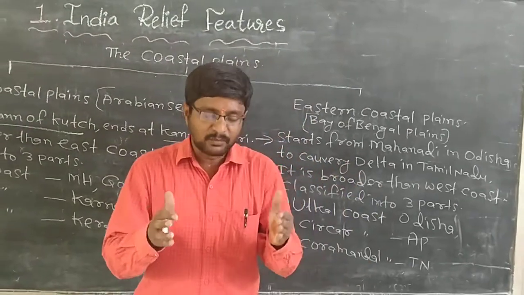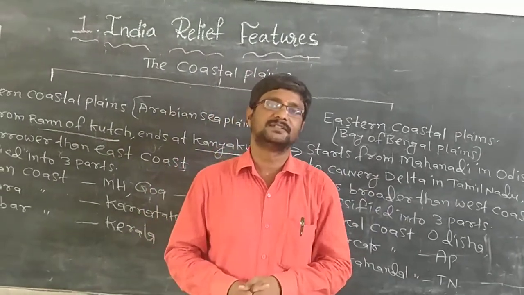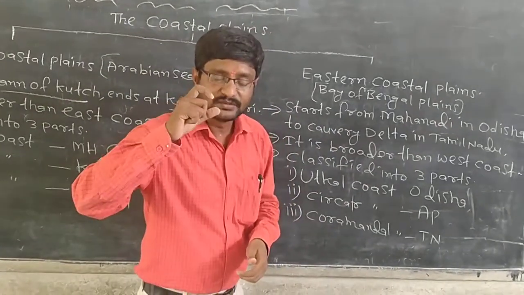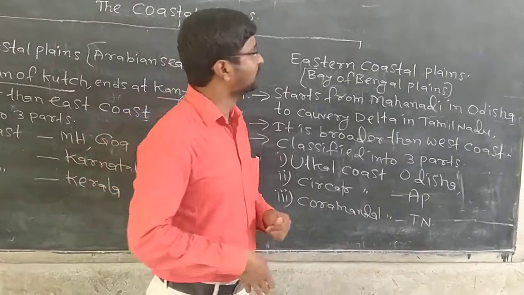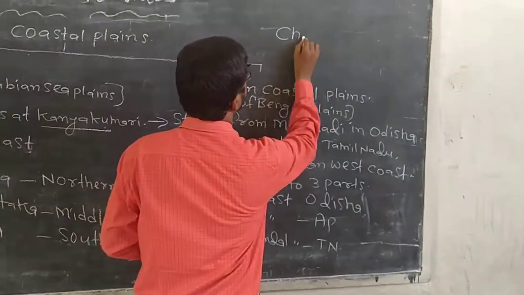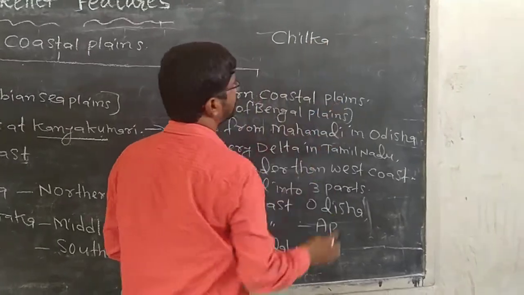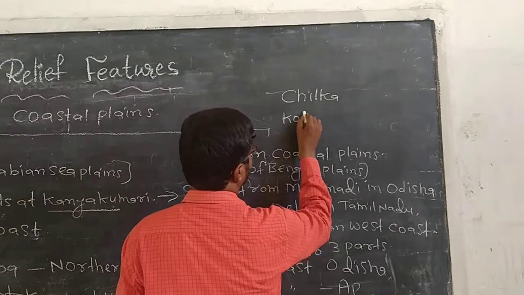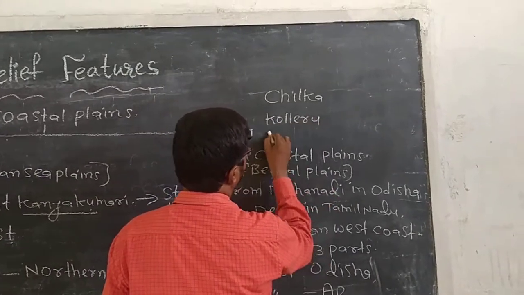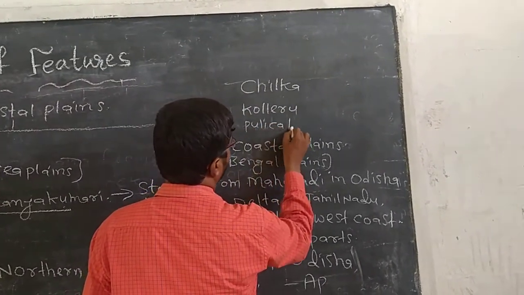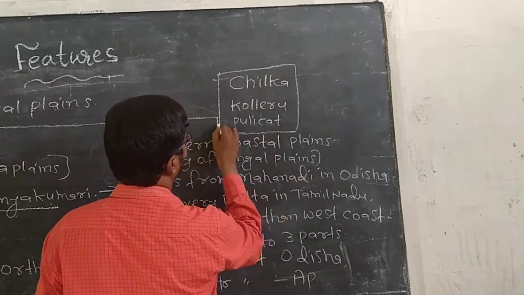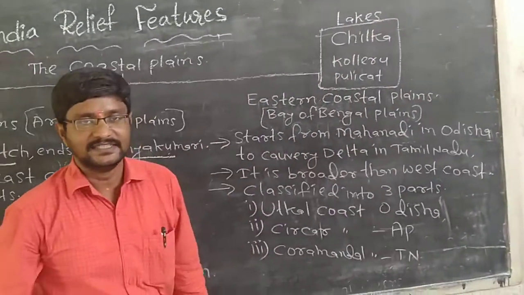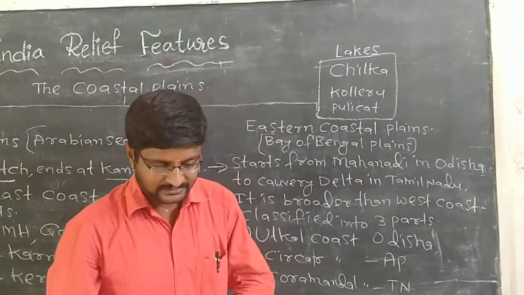So what are the important features of these coastal plains? An important feature of these coastal plains is that there are some lakes. The important lakes in this region are Chilka Lake, one of the important lakes, and next Kolleru and Pulikkad. These are the important lakes in the coastal region. Tell me, what are the important lakes?